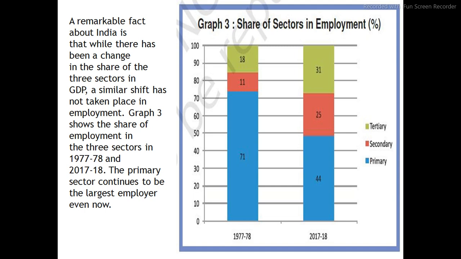So in 1977-78, 71% of the employment share was from the primary one. Now, if we look at the recent data of 2017-18, the percentage of the primary one is 44.